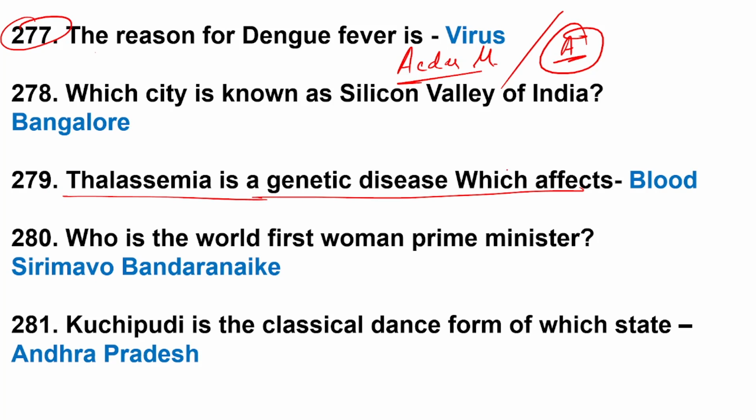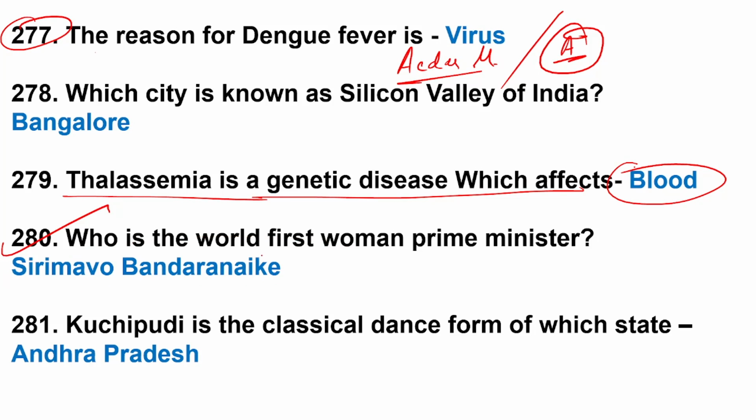Thalassemia is a genetic disease which affects. Option A, blood, kidney, lungs, heart. RBC or blood is the correct answer. It affects, I think I can say, hemoglobin producing ability. Yes. 280. Who is the world's first woman president?